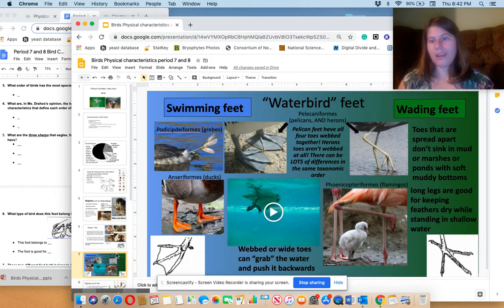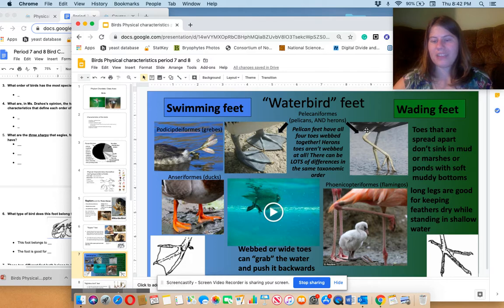Stand meaning wade because you're in water. So if you're going to stand in water, you have to have long legs and feet that won't sink into the mud. So water results in mud. And if you've ever tried to slug through mud, it sucks. It makes all this suction and you just start sinking. It's bad. So these birds try to stand on top of it with their feet that are long and skinny.